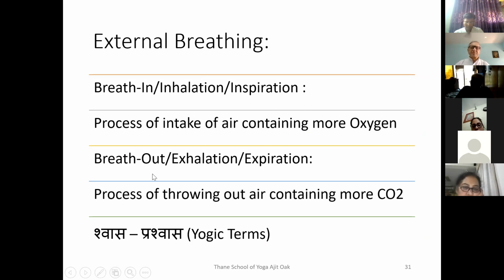And exhalation, breathing out or expiration, is the process of throwing out air containing more carbon dioxide as compared with the inhaled air. That doesn't mean that the inhaled air doesn't have carbon dioxide or the exhaled air doesn't have oxygen. It's not that. It's just a relative difference between oxygen and carbon dioxide. In yogic terms, we call them Shvasa and Prashvasa. Shvasa is the inhalation, Prashvasa is the exhalation. That is the yogic language.